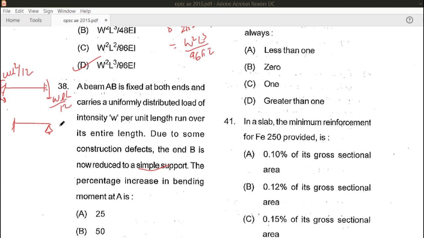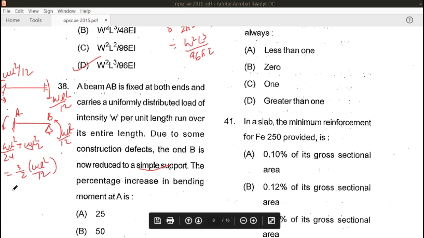If we put an anti-clockwise rotation, that is WL square upon 12 in this direction only, and WL square upon 12 in this direction only. So at A and at B, we can see WL square upon 24, which was acting. Half of this moment will be shifted over here, and initially it was WL square upon 12. So plus WL square upon 12. The value will be how much? It will be twice of WL square upon 12.